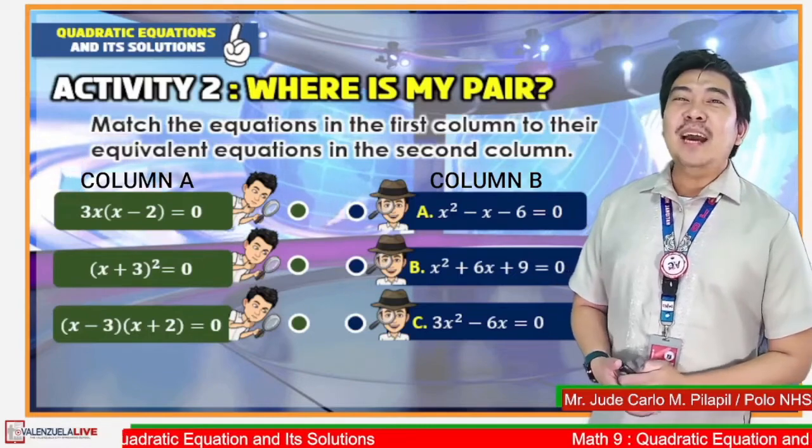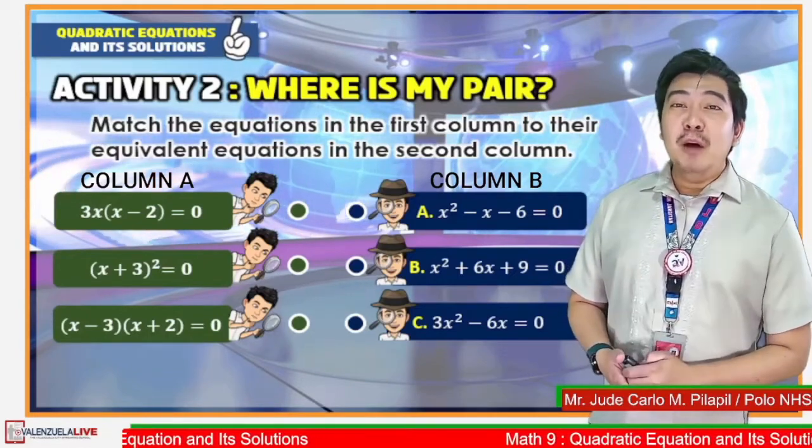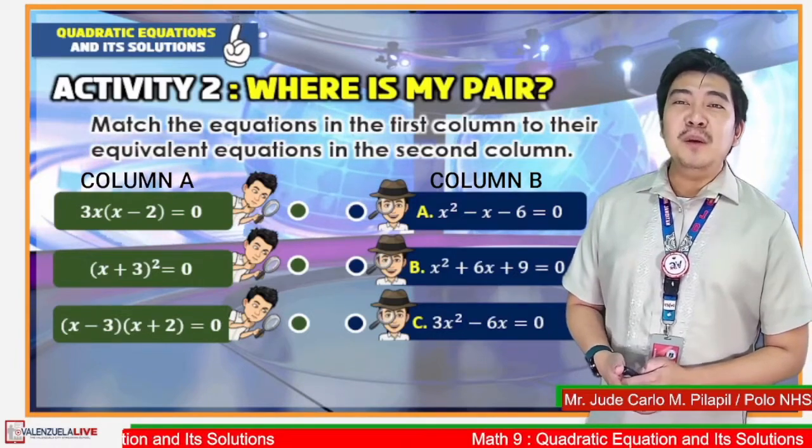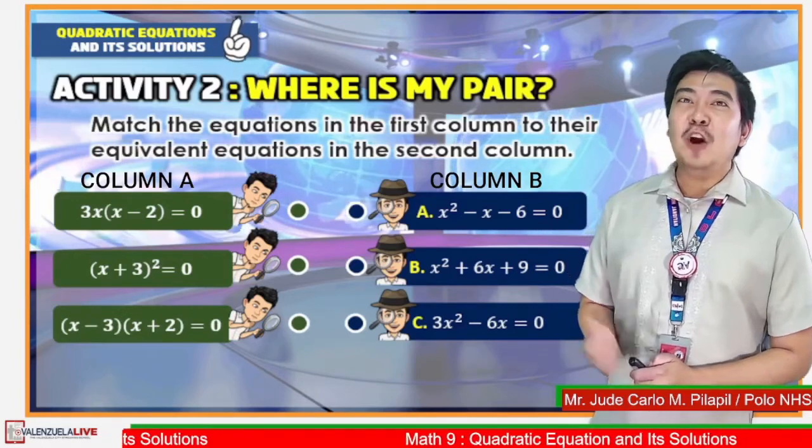Let us have item number 1, given by 3x multiplied by the binomial x minus 2 is equal to 0. What do you think is its equivalent equation in column B?